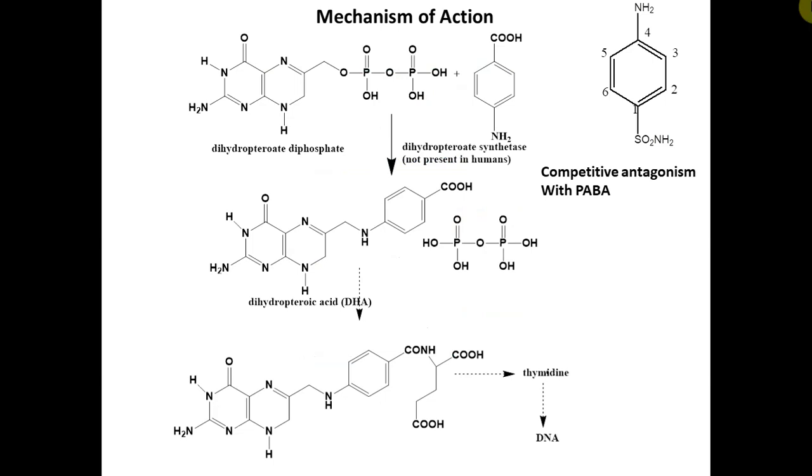See the structure of PABA, and this is the structure of sulfanilamide. This is competitive antagonism, both are bioisosteres of each other, and it is going to form dihydropteroic acid. Dihydropteroic acid is further converted to dihydrofolic acid, and dihydrofolic acid is further converted to tetrahydrofolic acid, then thymidine, and then DNA. So this is the medicinal chemistry perspective mechanism of action of sulfonamides. So sulfanilamide easily replaces PABA.